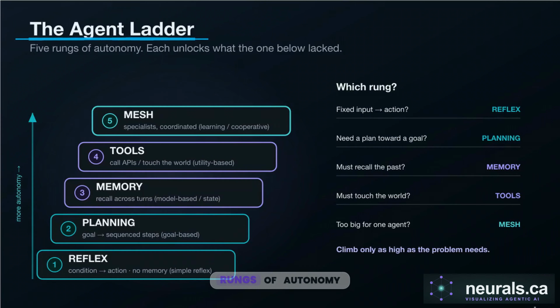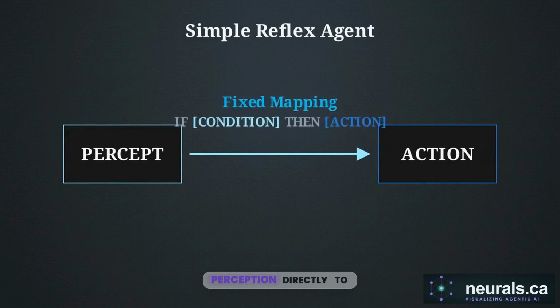Engineering a reliable system requires the restraint to stop at the lowest viable rung. Climbing higher than necessary adds latency and cost without adding performance. The first rung is the simple reflex. This is the most basic agent form, a fixed map from a perception directly to an action, operating with no memory and no internal state.